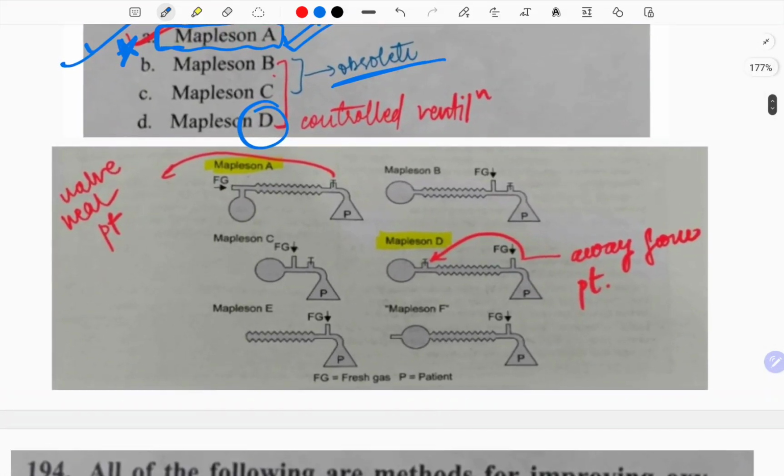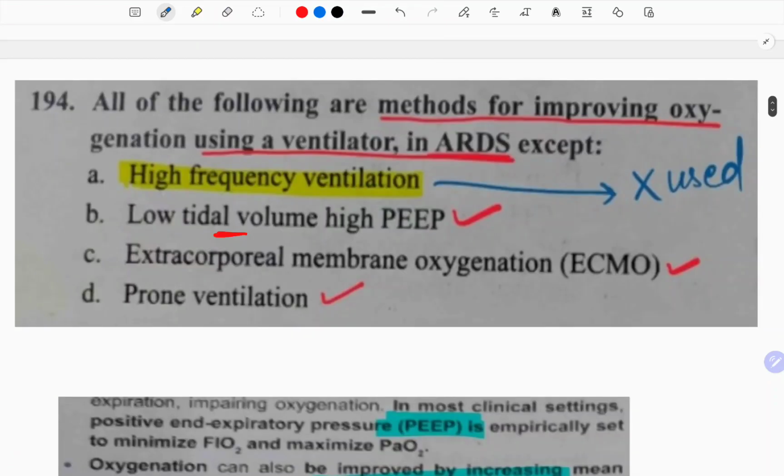Now, I think this can be a very, very potential question. See, for Mapleson A or Mapleson D, how will you differentiate by looking at the equipment? See, if the valve is near to the patient, it is A, and if it is away, it is D. Remember the sequence. A comes before D, so A will be near the patient and D will be away.